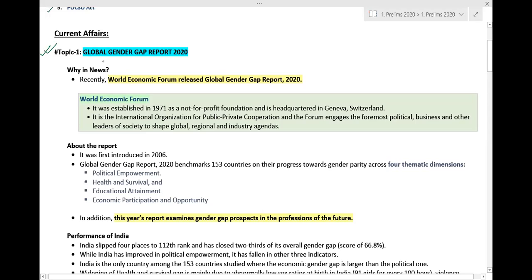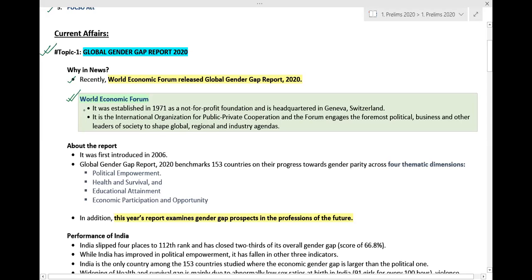So the first topic that we are going to understand is Global Gender Gap Report. Why was this topic in news? Because recently the World Economic Forum released Global Gender Gap Report 2020. So this Global Gender Gap Report was released by the World Economic Forum. In this context, let us understand about the World Economic Forum.